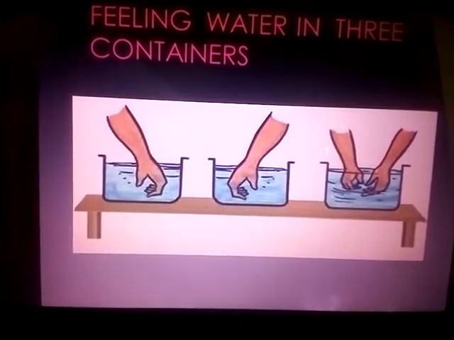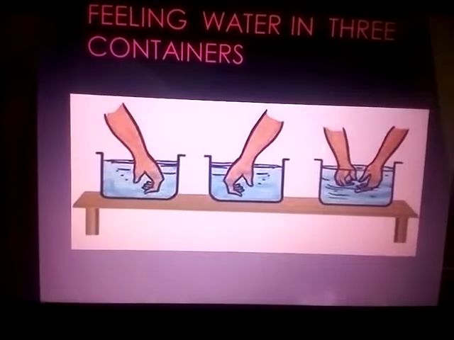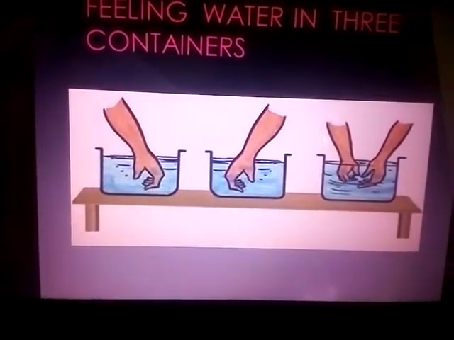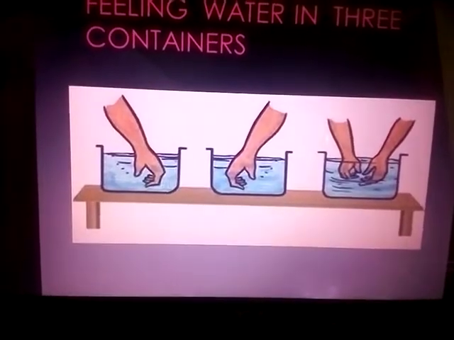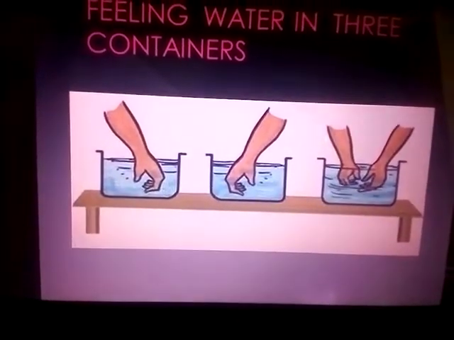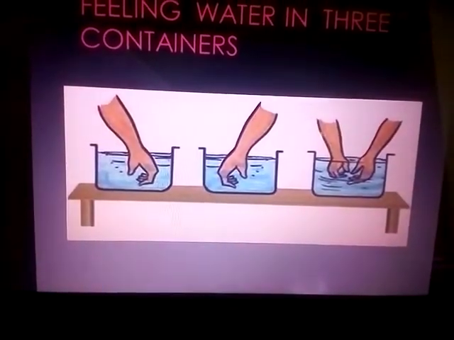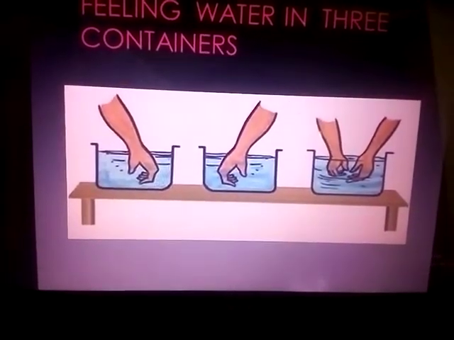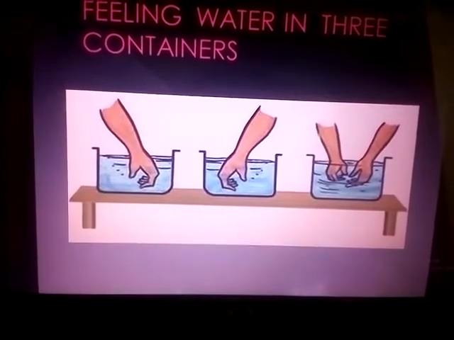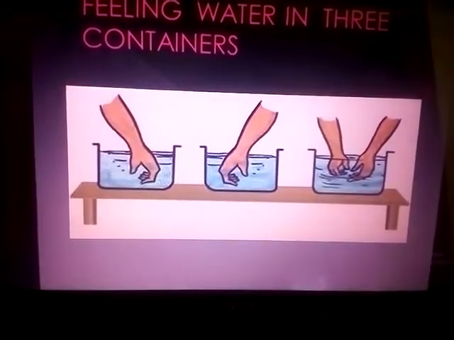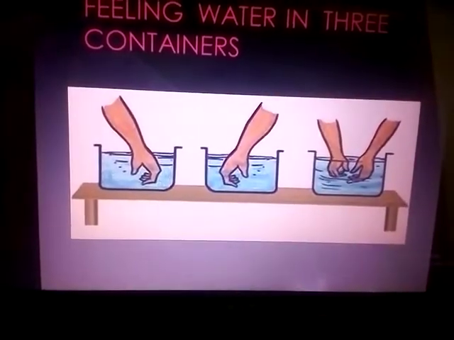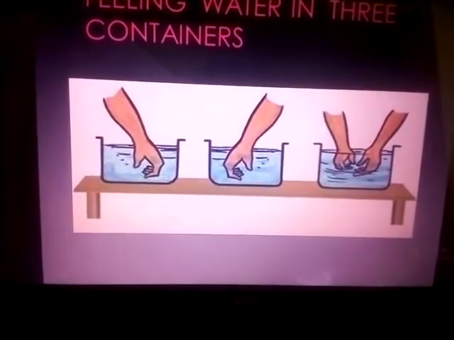What will you observe? You can't say correctly because now the temperature is different, isn't it? First, in container A, it is cold. Container B, it is hot. In C, it is warm. So using only the senses, you can't tell the correct temperature, whether it is hot or cold.